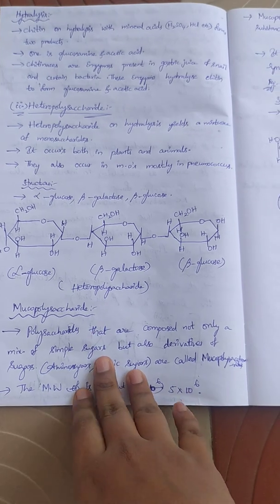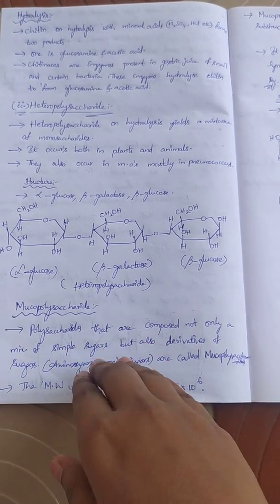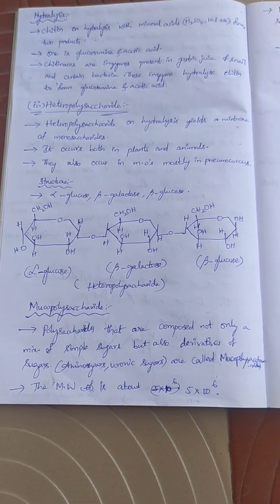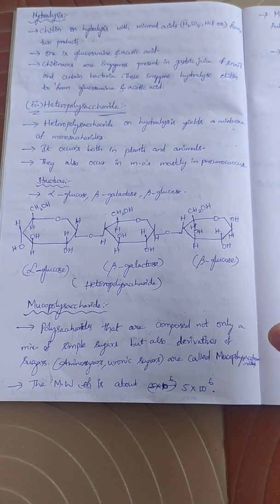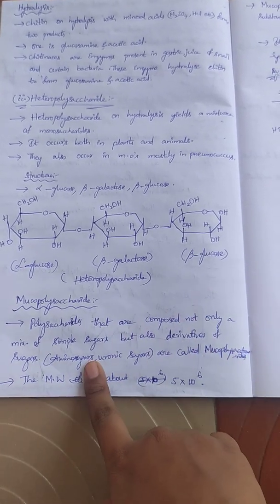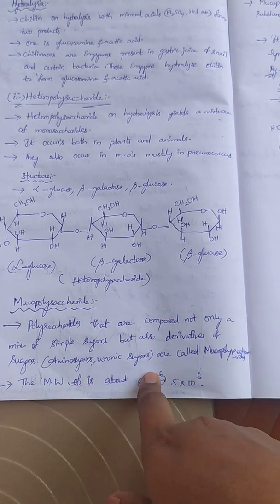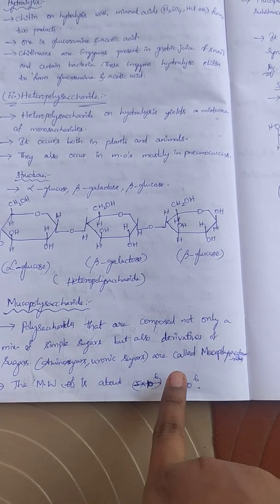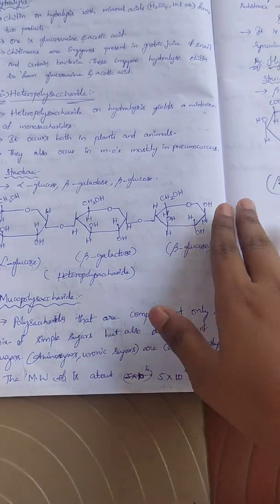And mucopolysaccharides. What is meant by mucopolysaccharides? Polysaccharides that are composed not only of a mixture of simple sugars but also derivatives of sugars like amino sugars, uronic sugars, etc. are called mucopolysaccharides. Okay, and molecular weight is about 5 into 10 power 6.